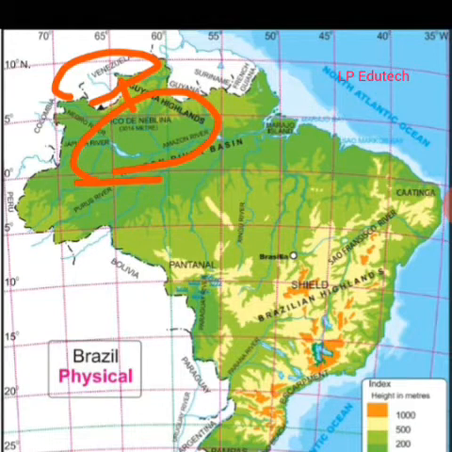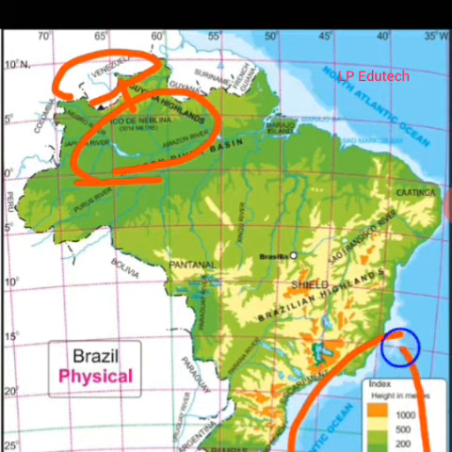The region to the east and south of the Brazilian highlands has an altitude of more than 1000 meters. So you can refer to this index. With the help of this index and color, you can easily find it out.